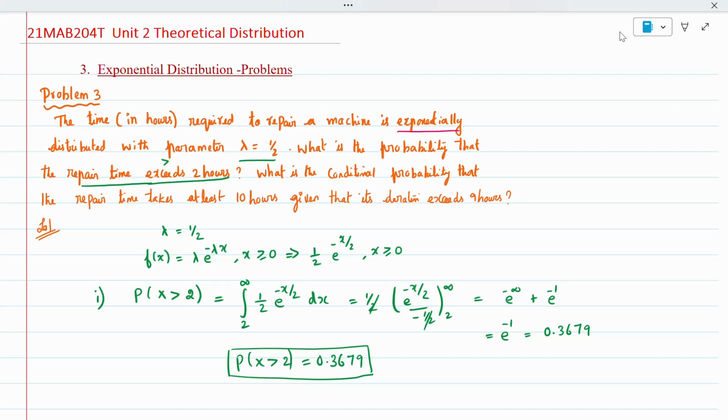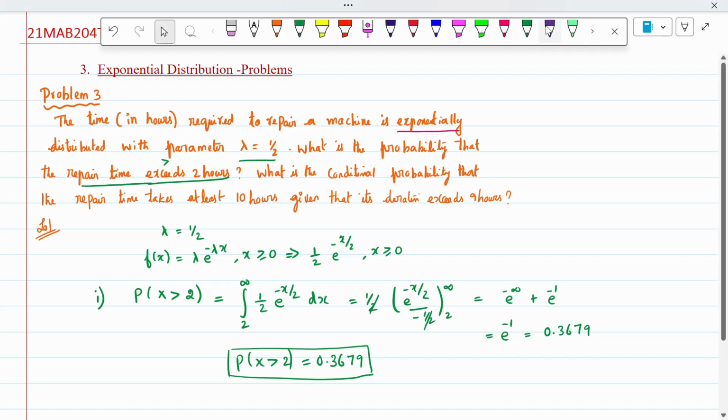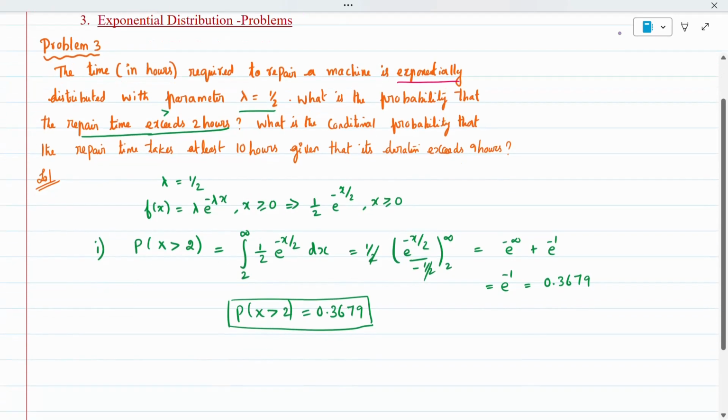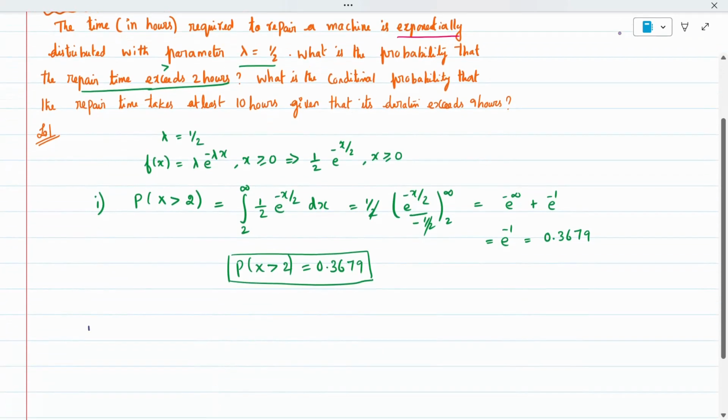Now we have to do the second subdivision. A conditional probability is asked in the question. What is the conditional probability that repair time takes at least 10 hours given the duration exceeds 9 hours? We write it as probability of x greater than 10 given x greater than 9.